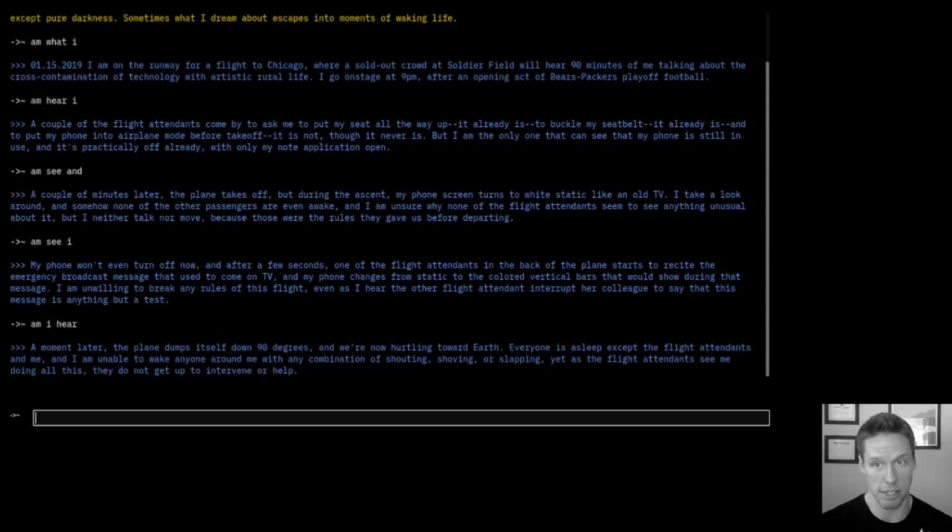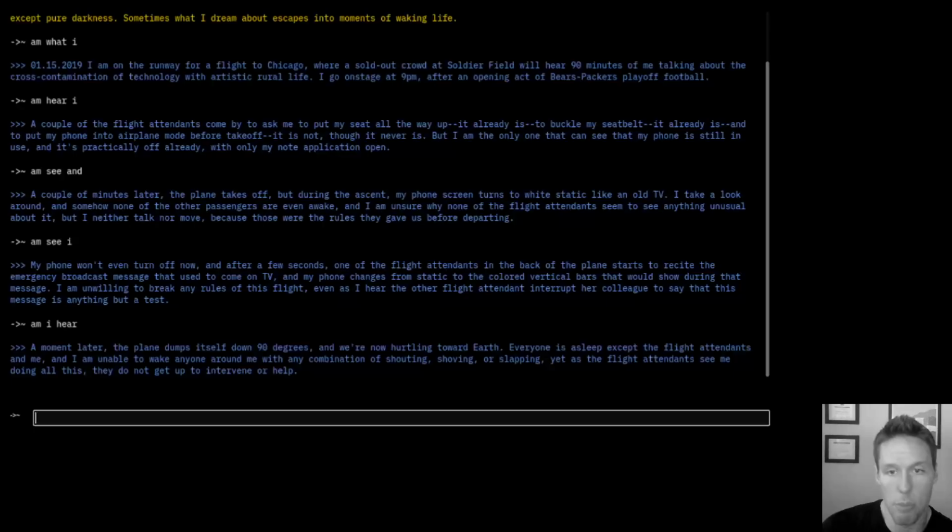So now things are getting serious, and all the passengers are sleeping through what seems like is going to be their last moments. The plane itself is in free fall, while Tera is doing her best to shock the other passengers into consciousness. The flight attendants sit there doing nothing, maybe aware and apathetic. They might be helpless, they might be scared, or they might still be in that trance. No passenger but Tera is even aware, and no one's helping Tera. The absurdity here is matched only by the level of terror that our protagonist Tera is experiencing.